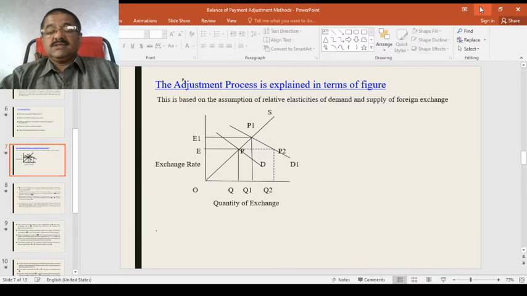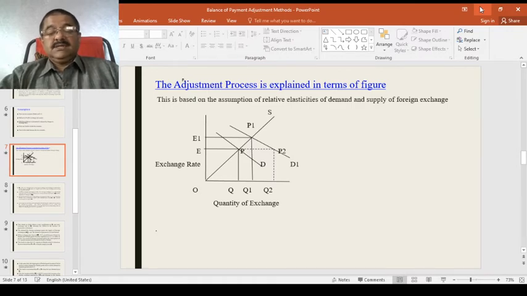Here it is the reverse case, along the supply curve S. At the same time, the higher price of British goods in terms of dollars tends to reduce demand for British goods and to switch demand to domestic goods in the US. This leads to the movement from P2 to P1 along the new demand curve DD1.